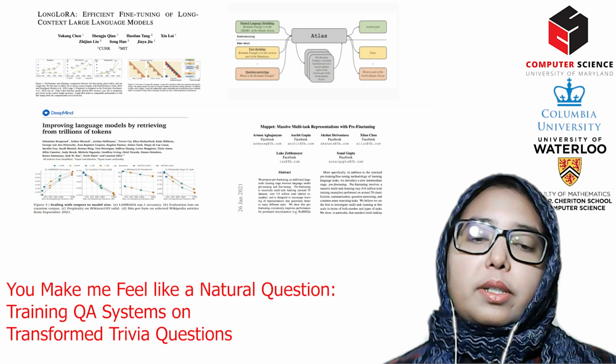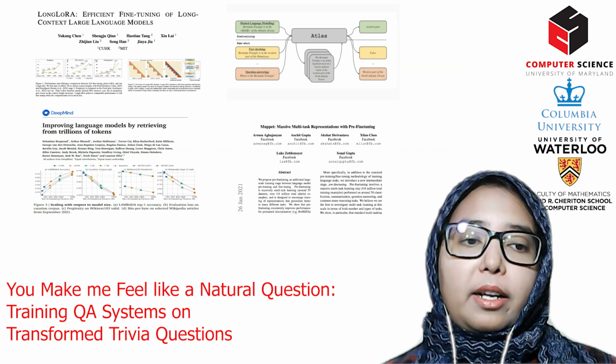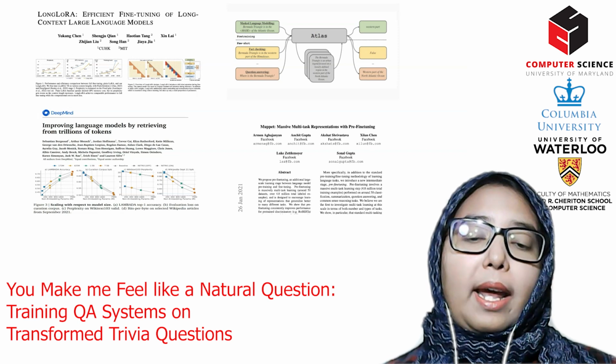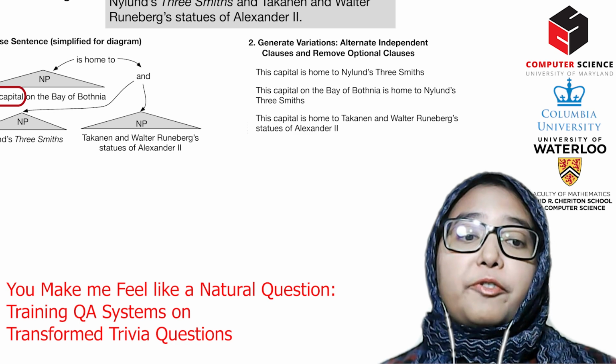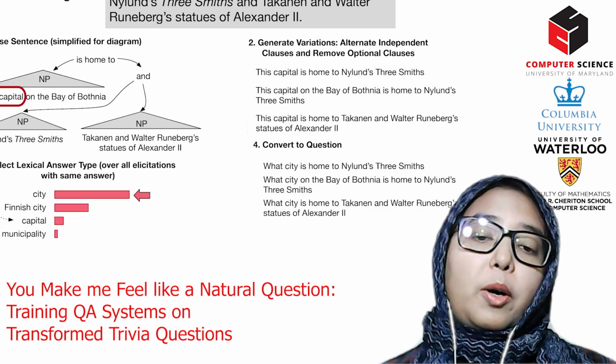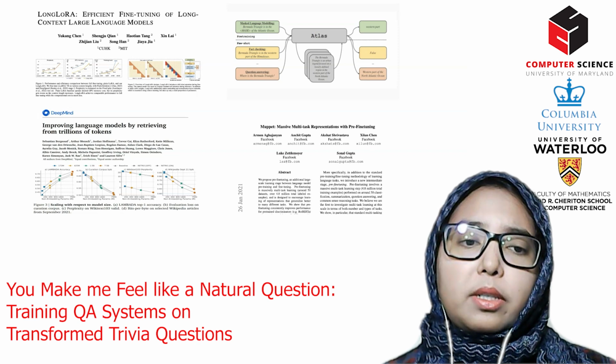Natural Questions (NQ) is awesome. It's been cited 2,681 times and is a part of alignment datasets like Longlora, Atlas, Retro, Muppet. We use syntactic transformation to turn free trivia questions into something about as good as NQ and looks like NQ. But why transform questions into NQ when NQ already exists?